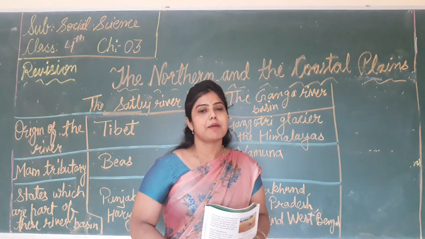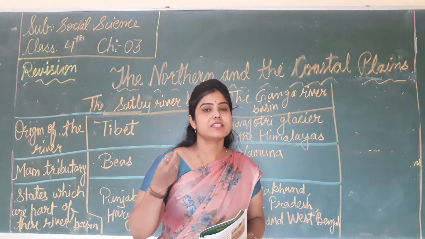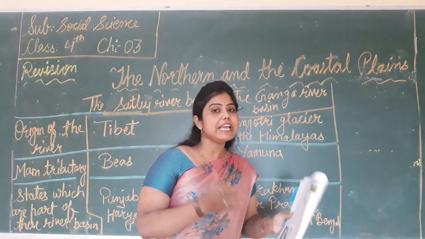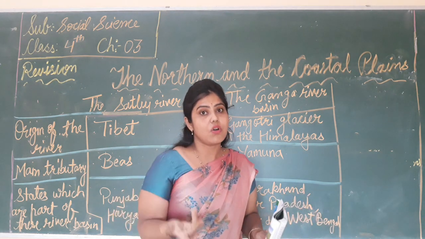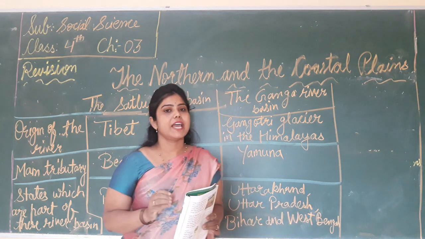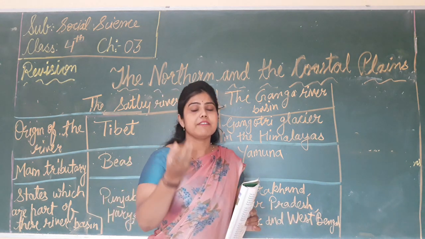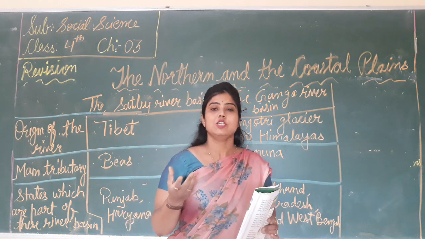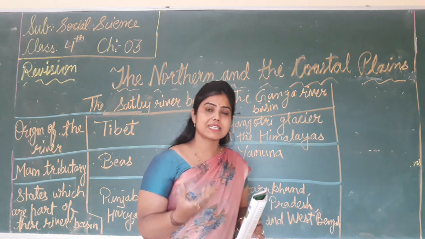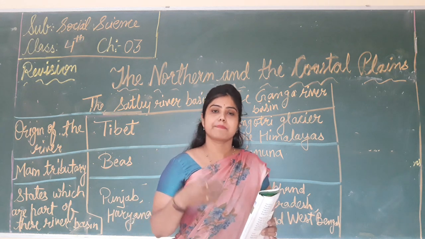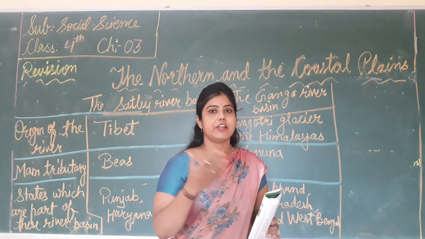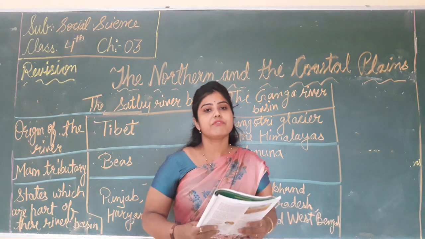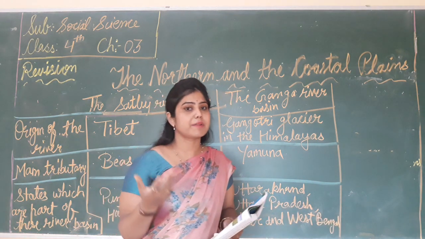We have learned about the plains, what the northern plains are and how they were formed, and why they were so fertile. We have learned about the rivers and the tributaries that form the northern plain. Which rivers? The river Satluj, the Ganga and the Brahmaputra and their tributaries form the northern plains. And we learned about the river basin.